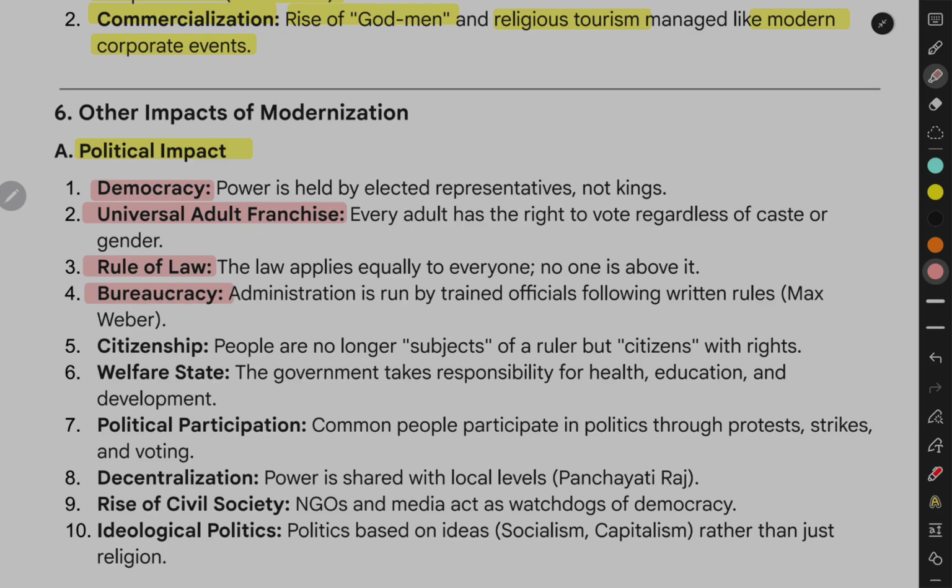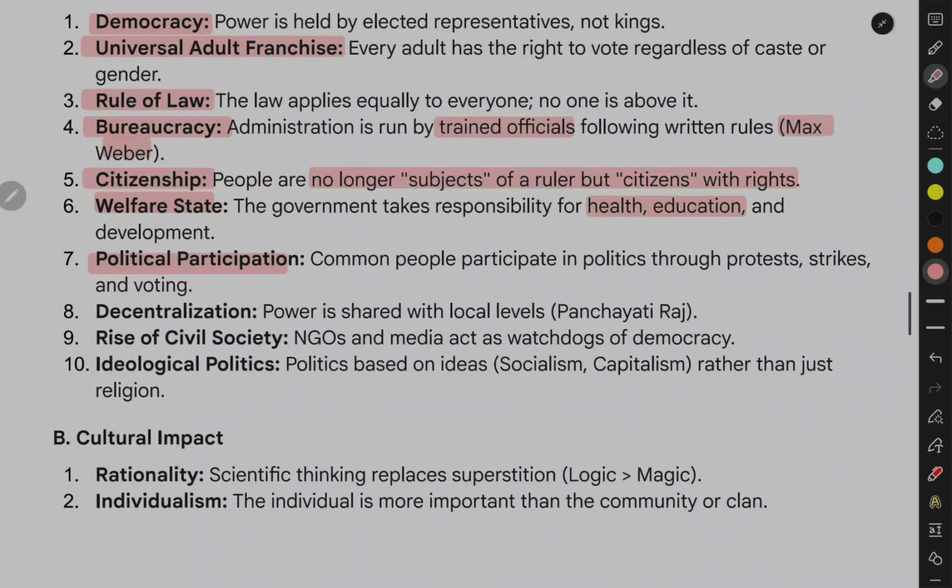Bureaucracy: administration is run by trained officials following written rules, Max Weber. Citizenship: people are no longer subjects of a ruler but citizens with rights. Welfare state: the government takes responsibility for health, education, and development. Political participation: common people participate in politics through protests, strikes, and voting. Decentralization: power is shared with local levels, Panchayati Raj.